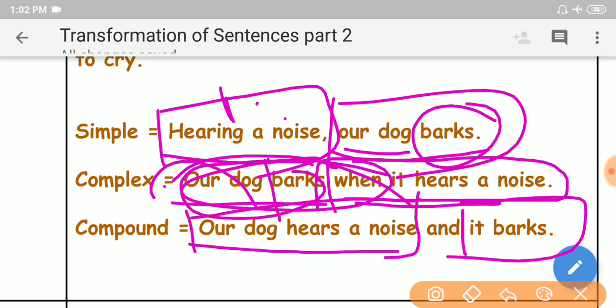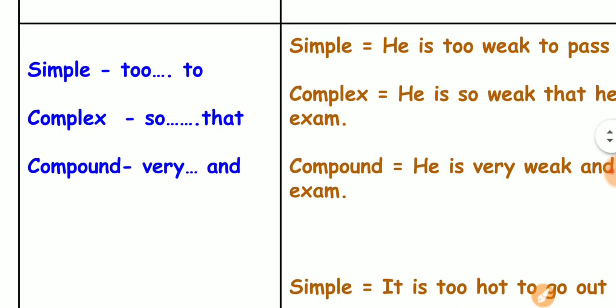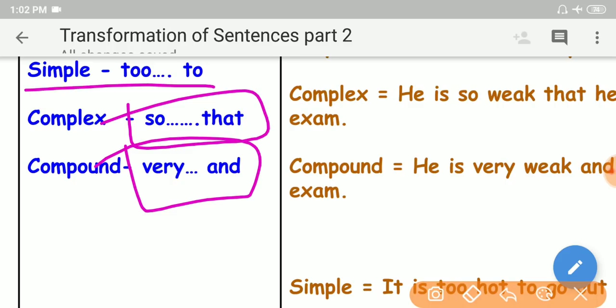Again, a dependent clause has been expanded into an independent clause, my dear friends. So let us go and learn with other examples. If a simple sentence has two, in a complex sentence we must change it into so that, and in a compound sentence very and, my dear friends.